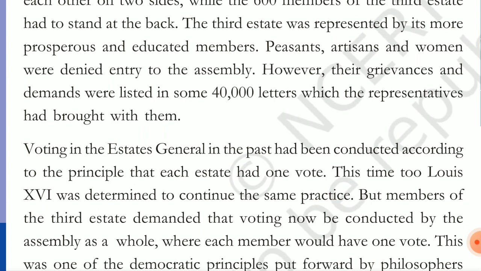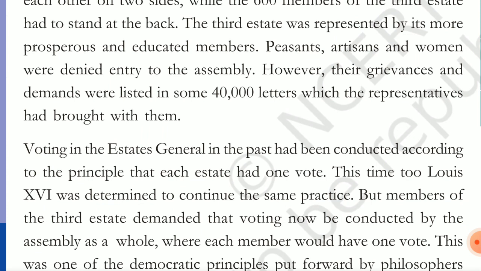Peasants, artisans and women were also denied entry, because at that time they didn't give enough respect to women. Some of them also wouldn't know how to speak in such an assembly. Even educated women were not let in.